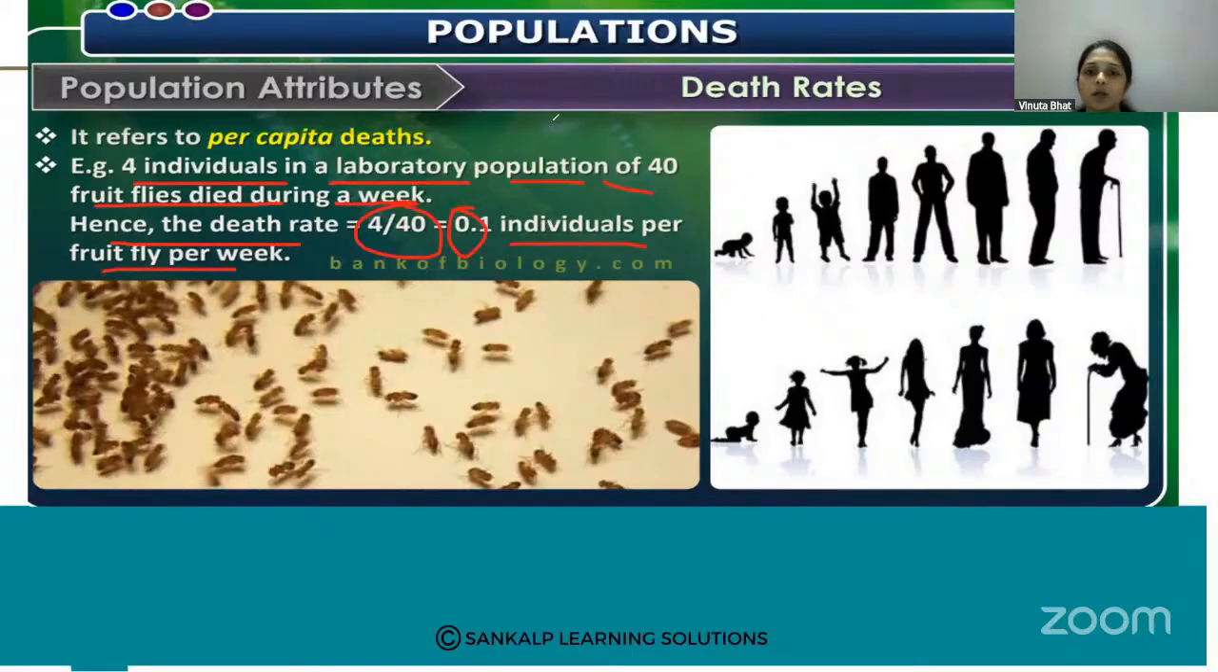So here, how many fruit flies were there in total? That is 40, and 4 fruit flies died per week. So 4 by 40 is equal to 0.1 per week. That is called the death rate. So these both are very important attributes of the population, the birth rate and the death rate.